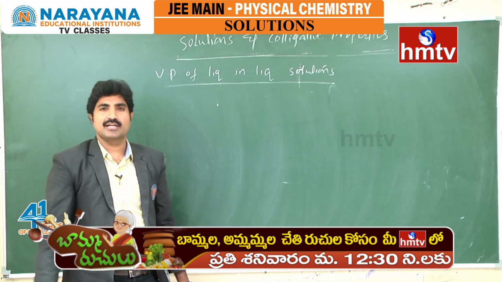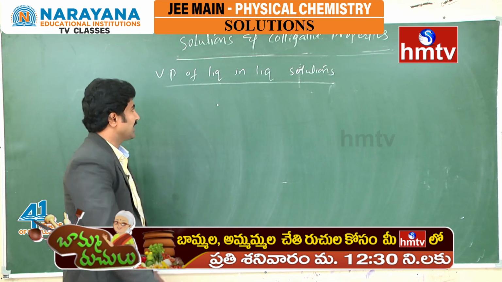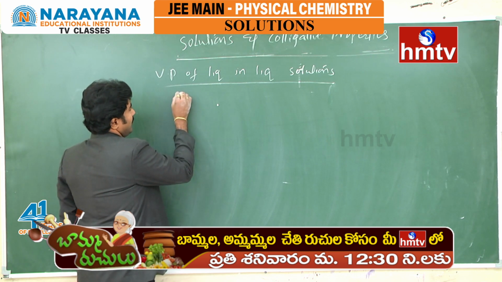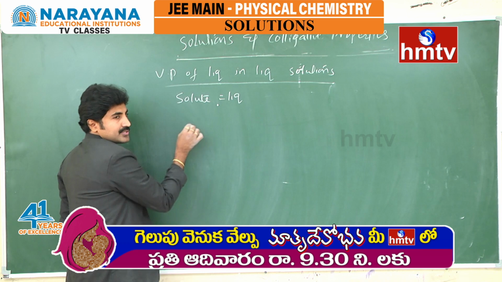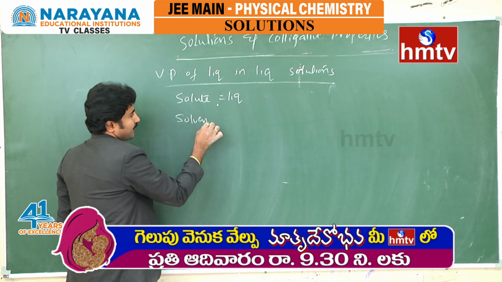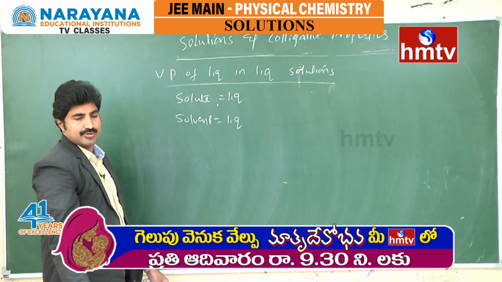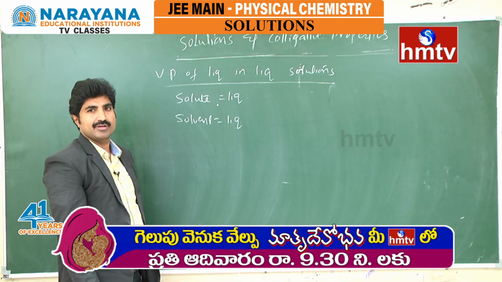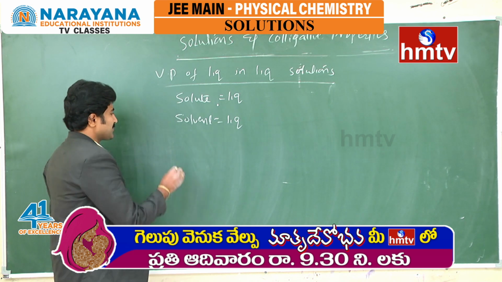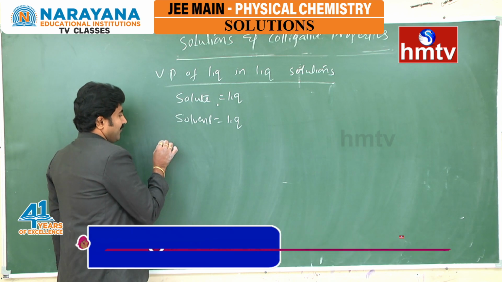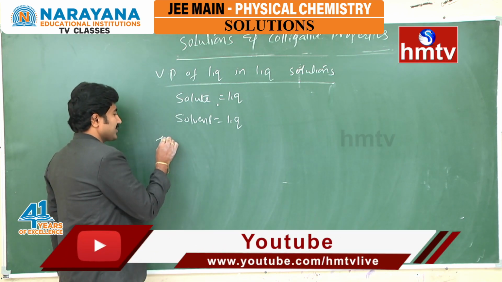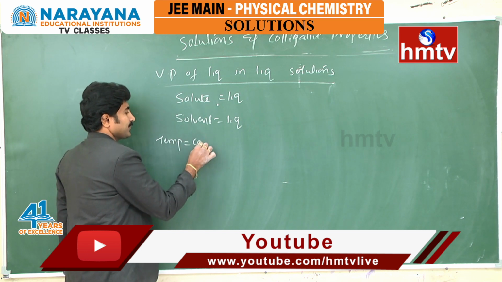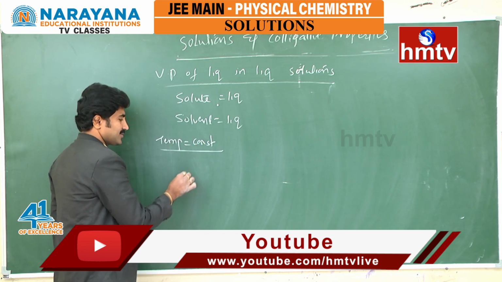So what is a liquid in liquid solution? In this, the solute is liquid and the solvent is also liquid. So it is a liquid in liquid solution, a binary solution. In this process, every liquid has its own vapor pressure at a given temperature. Temperature is constant.